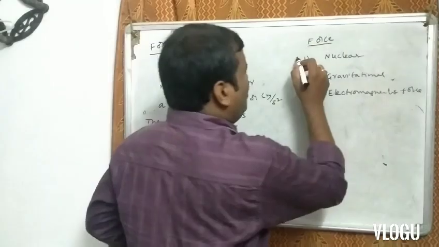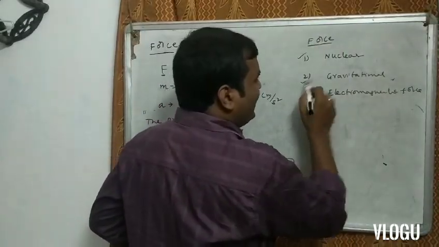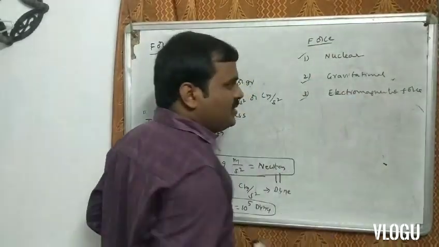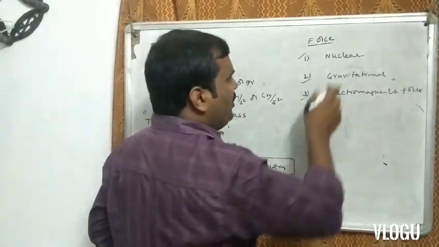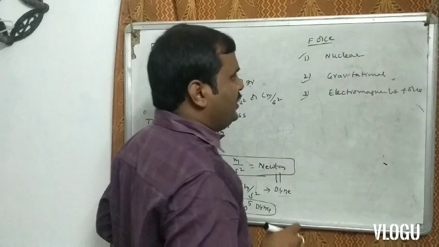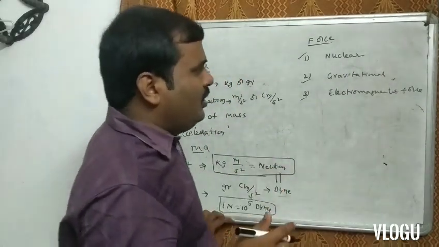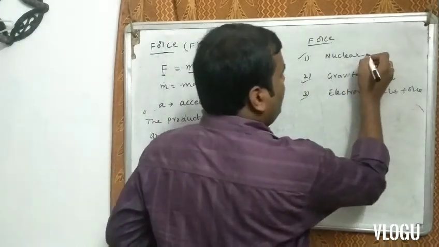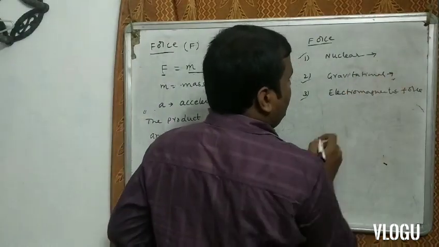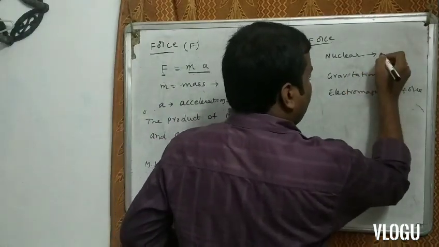First is nuclear force, second is gravitational force, third is electromagnetic force. Of these three fundamental forces, which force is the largest?